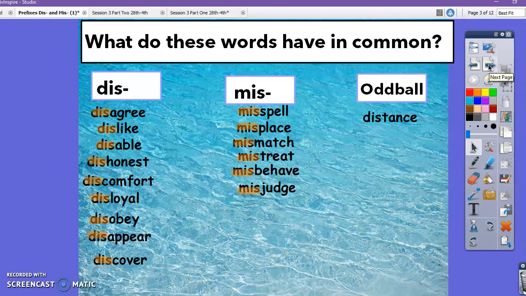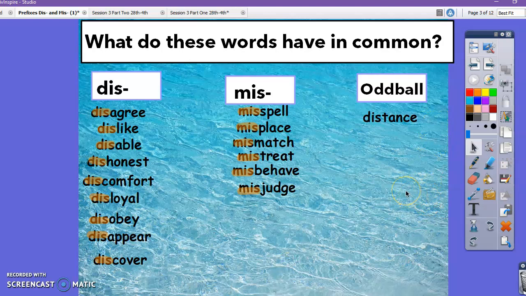I've already highlighted the part that these words have in common. In our first column here, our words start with dis. Now in our middle column here, our words start with mis. Now over here, this is going to be our oddball.